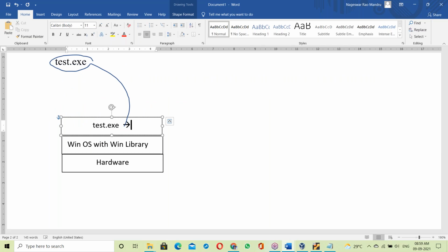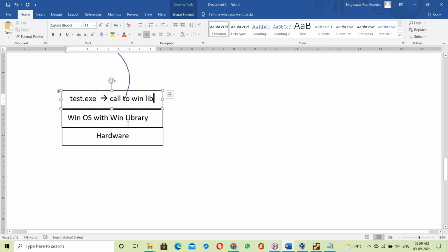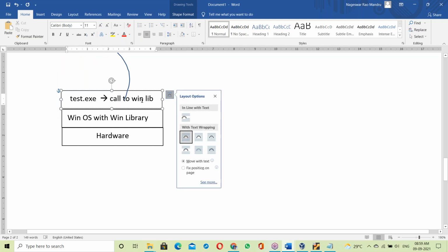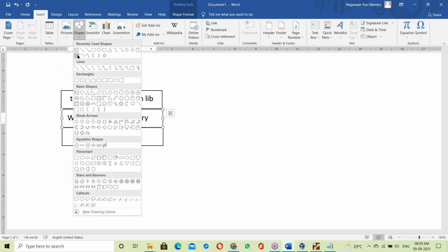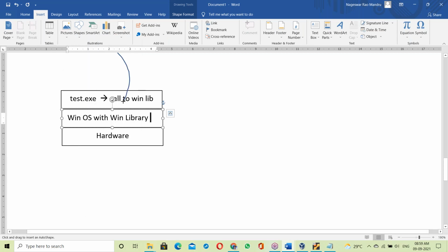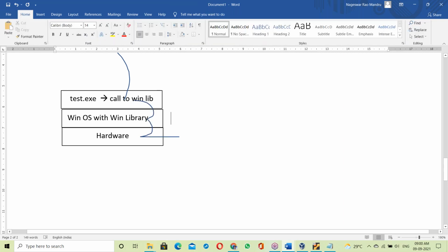When you run it here, it makes a call to the Windows library. Test.exe will try to call the Windows library, and it's available. Using that library it communicates with the hardware component, and it's working here.